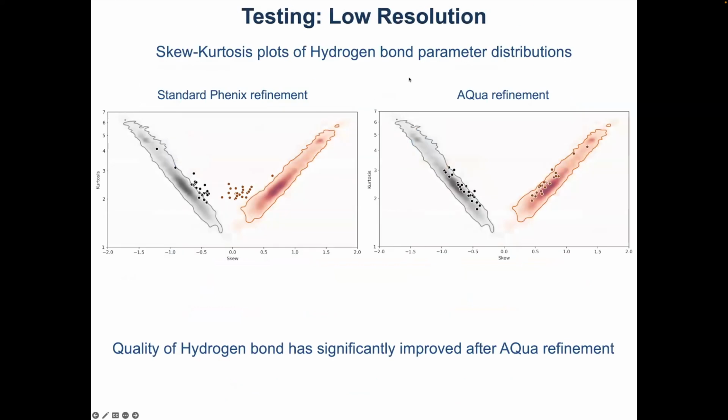Now, if you look at skew-kurtosis plots of hydrogen bond parameter distributions, and again, for those who are not familiar with this, Google that. There's a publication and it's a standard method in Phoenix to evaluate the quality of hydrogen bond parameters, which basically tells how realistic the hydrogen bond parameters are in the entire structure.